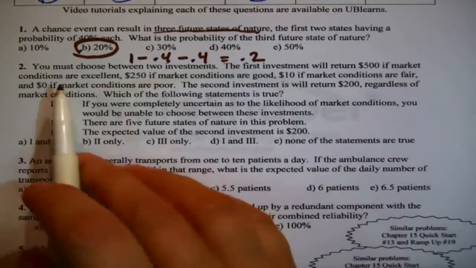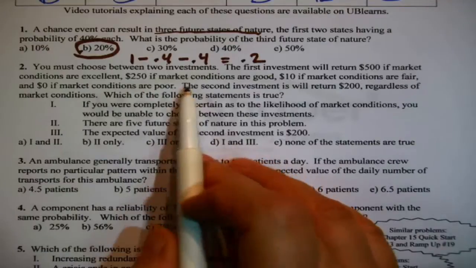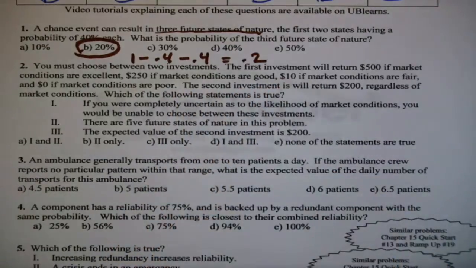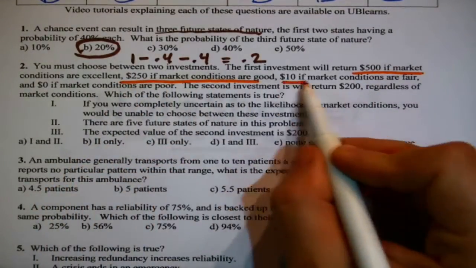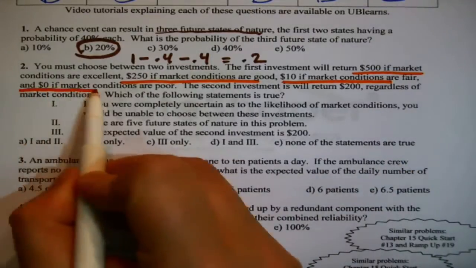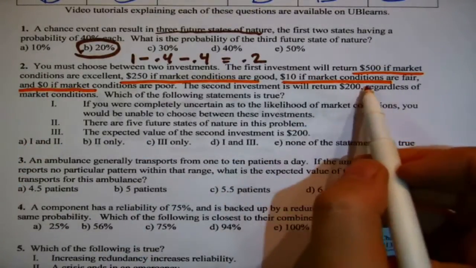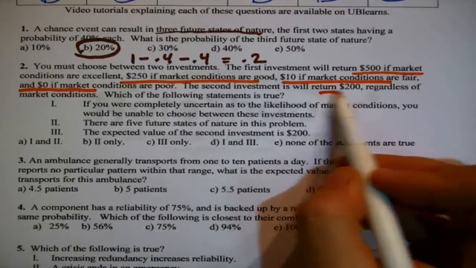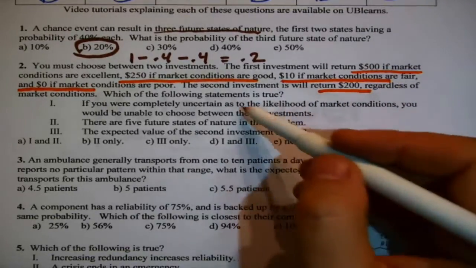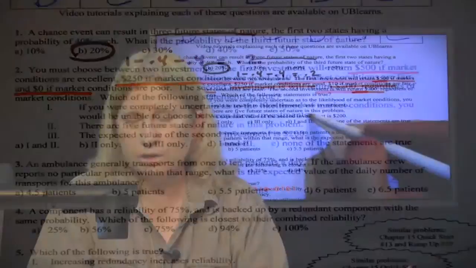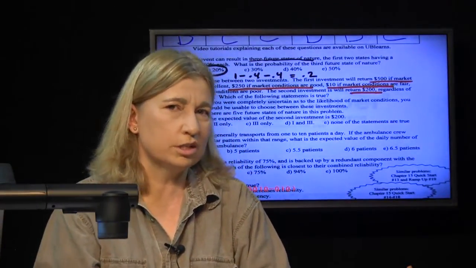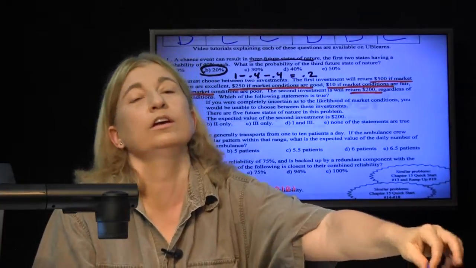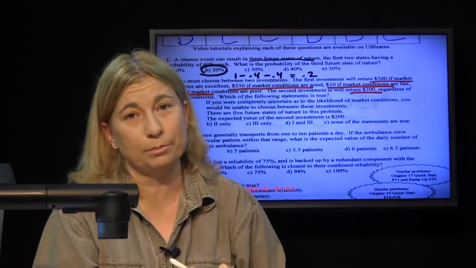The first investment will return $500 if market conditions are excellent, $250 if market conditions are good, $100, all right. You know what? I think I want to draw this because it's talking about an investment and a couple different things that could happen, and then it's talking about another investment in which different things could happen, and then it's asking me to test a series of statements about all of that. This particular question is much, much easier to answer if you organize it into a payoff table, because